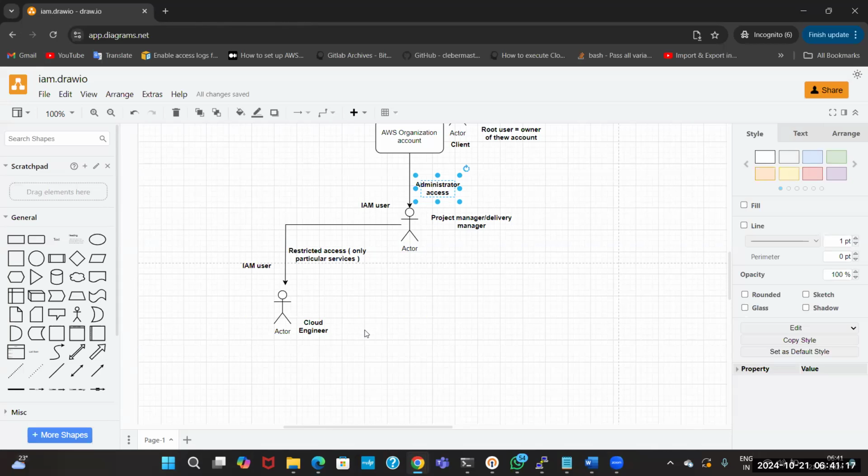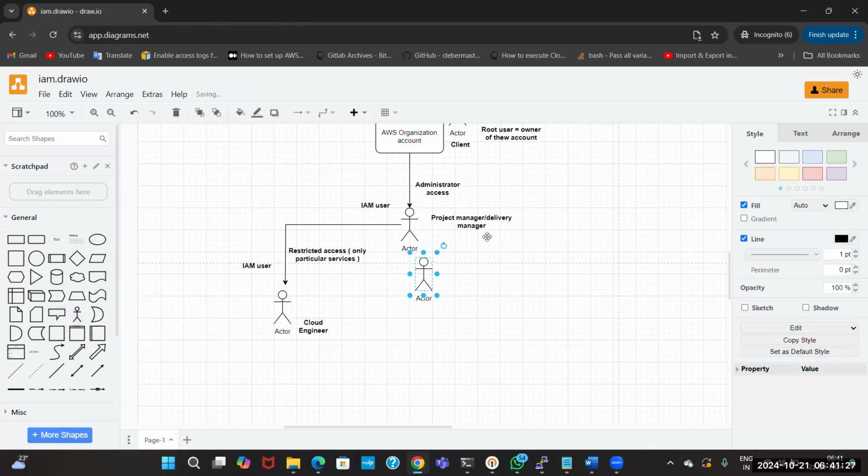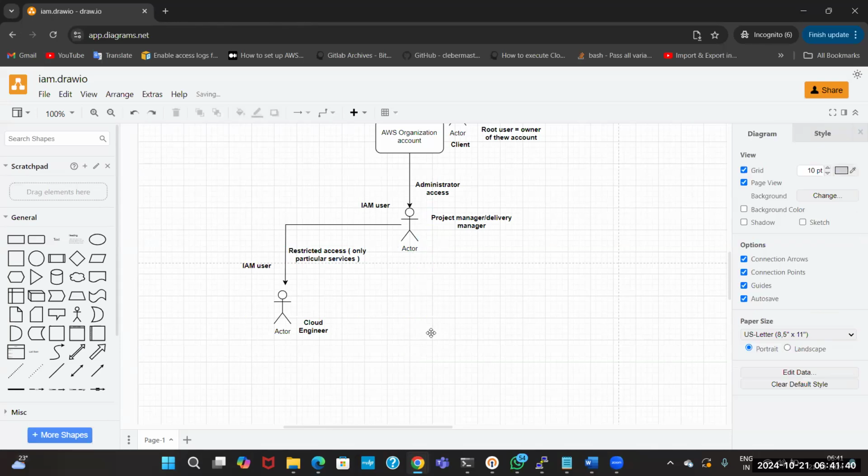But what will happen over here? Rather than creating multiple users, for suppose a new joinee comes to the picture, again he has to create a user and give restricted access and so on. Rather than that, he will create a group, guys. Because in an MNC more people will be there. One person keeps joining, another keeps leaving the organization or the project.